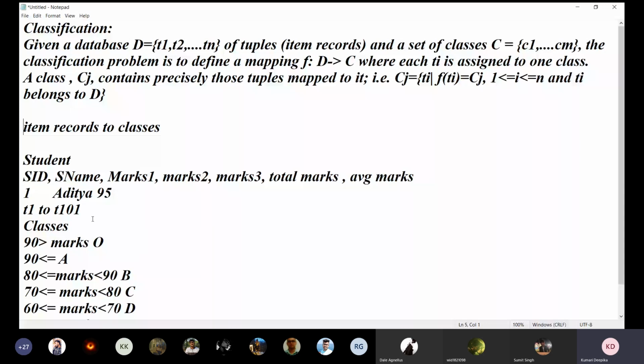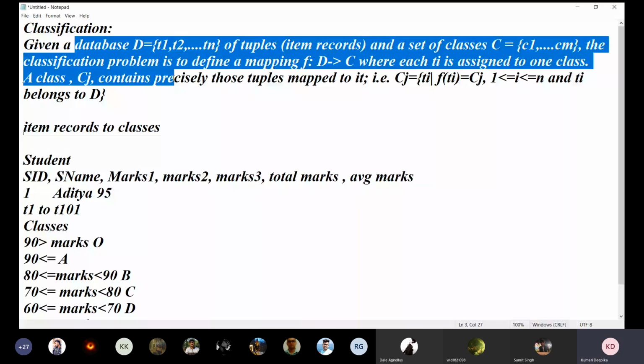If the database contains a total of 101 records, it could not be 102 or 105. And the item must belong to the database, in the classification problem for this database. Is it clear till now?